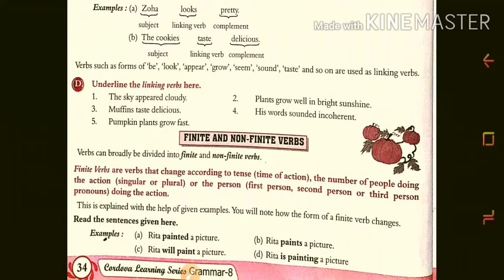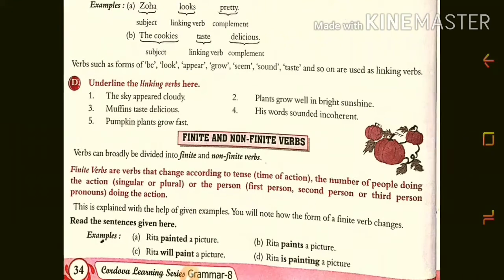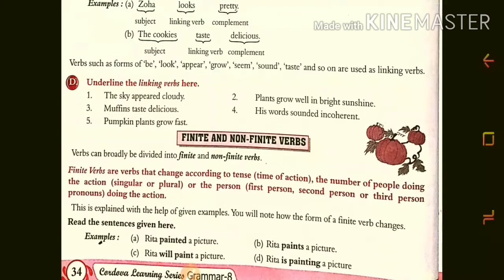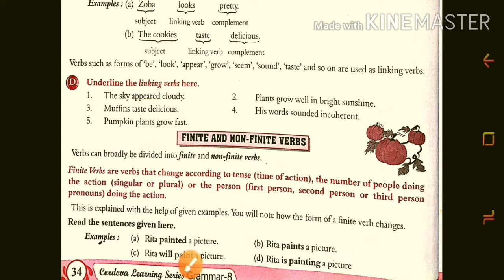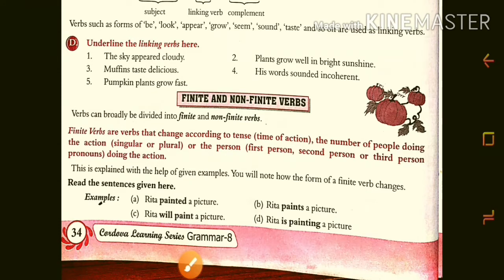In this question number D, they given here: underline the linking verb. So in the first sentence we will see that the sky appeared cloudy. In that sentence appeared is the linking verb. Then muffins taste delicious. Taste is the linking verb. Then pumpkin plants grow fast. Grow is the linking verb. So these are the linking verbs.